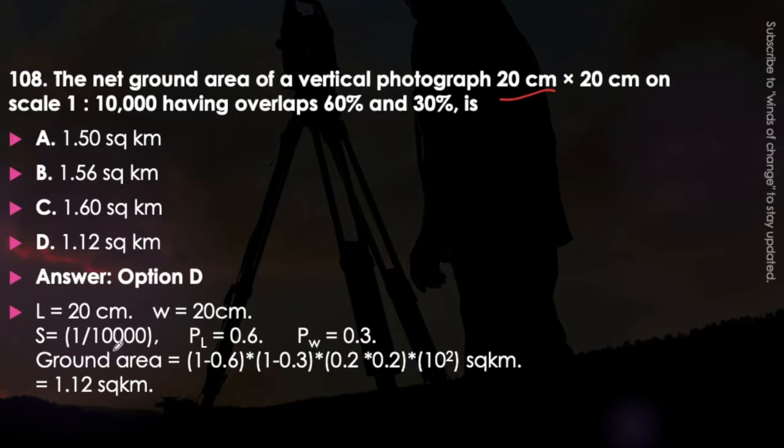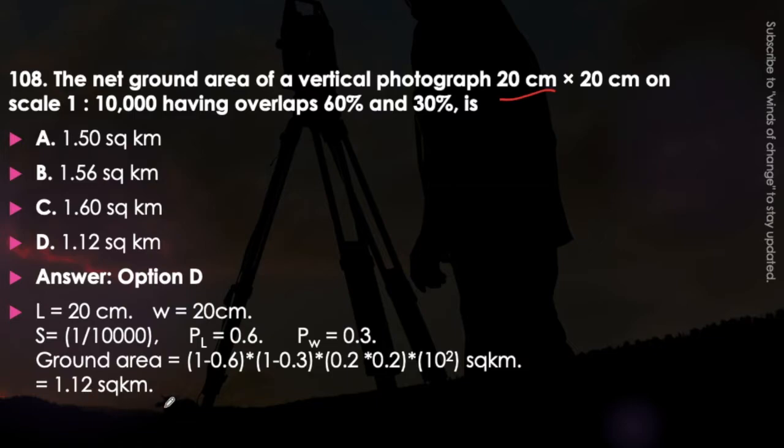So we will multiply it. The percentage of overlap in the longitudinal direction is 60%, so it will be 0.6, and in the direction of the width, it is 0.3. So now the ground area that will be calculated will be 1 minus 0.6. This is the overlapped area, so we reduce it to the non-overlapped area, that is 1 minus 0.6 and 1 minus 0.3, for the length and width, multiplied by the scale, to determine it in square kilometer. So it will be obtained as 1.12 square kilometer.